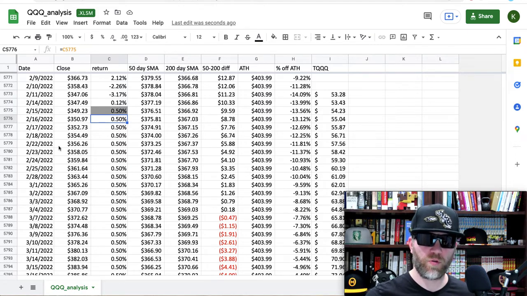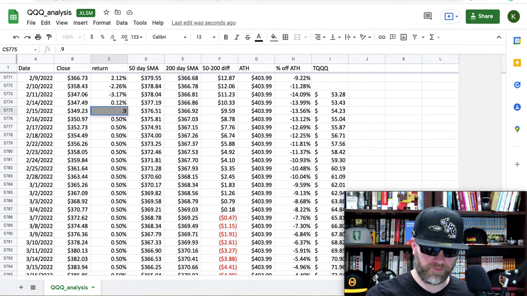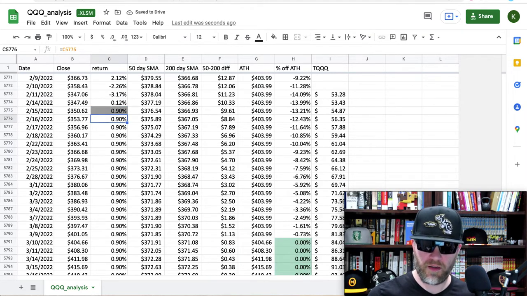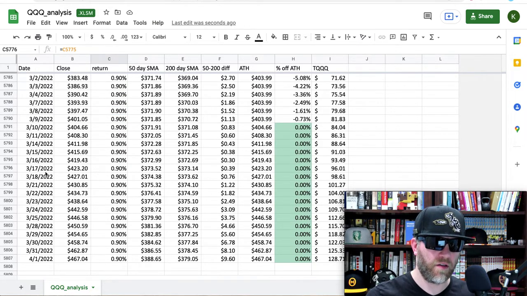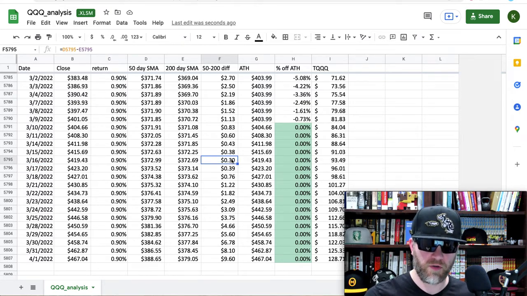So what amount will prevent the death cross? Let's try 0.9%. Let's put that in there. Now with 0.9% average daily returns going forward, we avoid the death cross. We get closest on March 16th, which is where the difference between the 50 and the 200 is the closest. But then it kind of bounces off from there. We also get new all-time highs by March 10th.